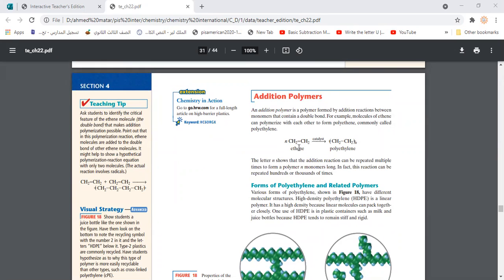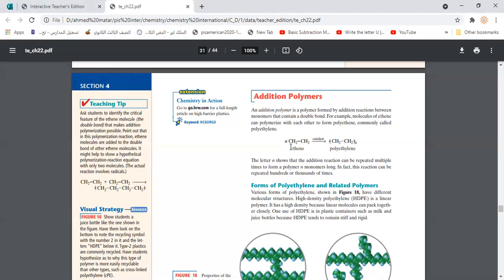Like for example, regarding this equation, as you can see, we have ethene. Ethene is the simplest alkene that we have, just two carbons bonded together by a double bond. So if we have many of this ethene, and we represent it by n, whatever the number is, that means just more than one.